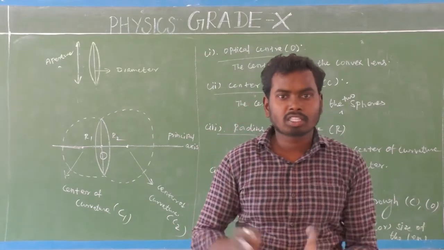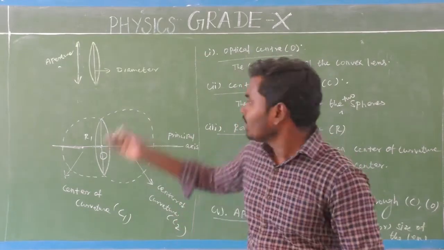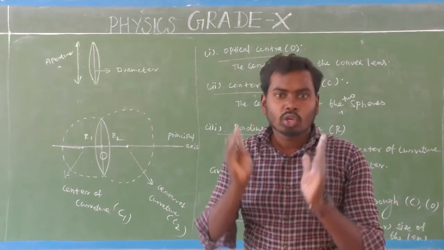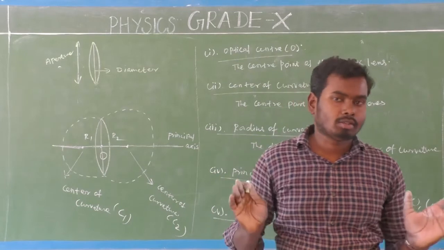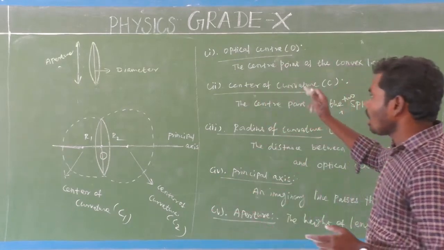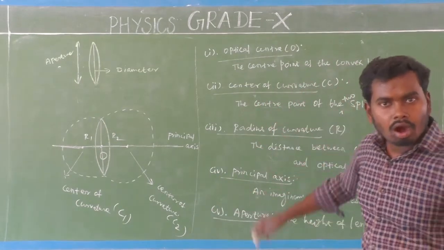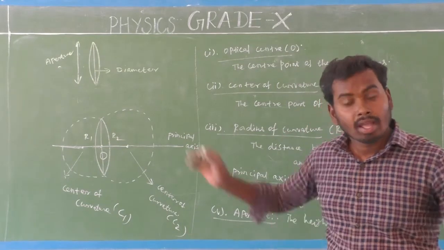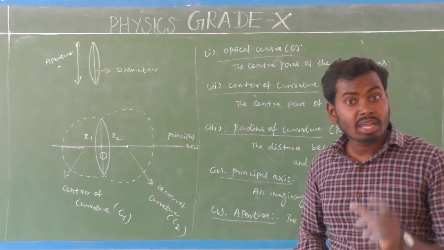So generally aperture is represented by the diameter of the lens. The diameter and height both are same, so you don't get confused. Isn't it? Yes, very simple. They are all components of convex lens. Okay, there is another very, very important component, which is focus.